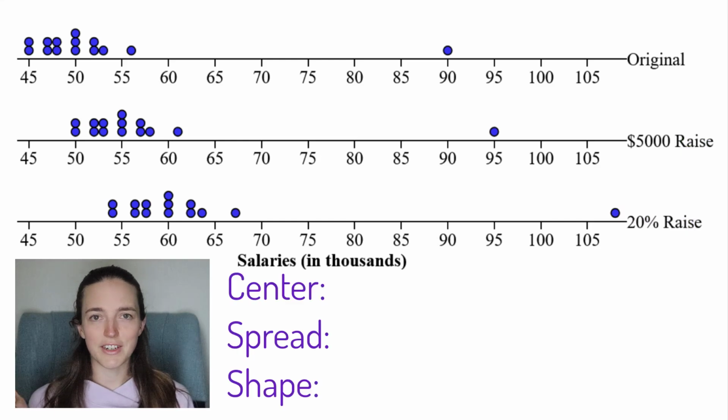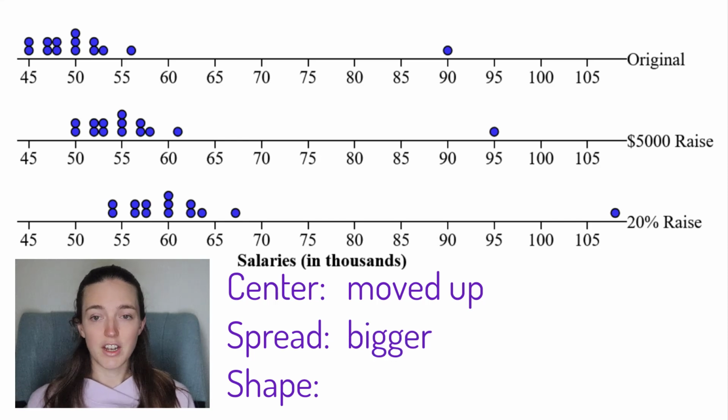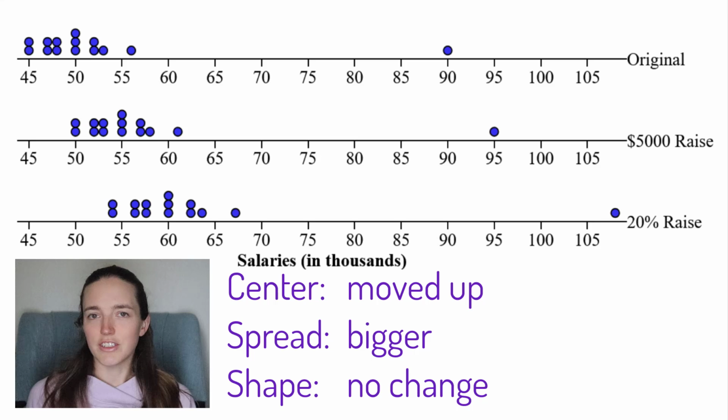Once again, let's think about center, spread, and shape. Clearly the center has moved up in the 20% raise. We're not really sure how much, but it looks like it's now around 60 instead of 50. Spread is definitely bigger, but shape I think has stayed the same. It's still very skewed right. I think in order to figure out what's happened to the mean and to the standard deviation, we'll need to look at the actual numbers.